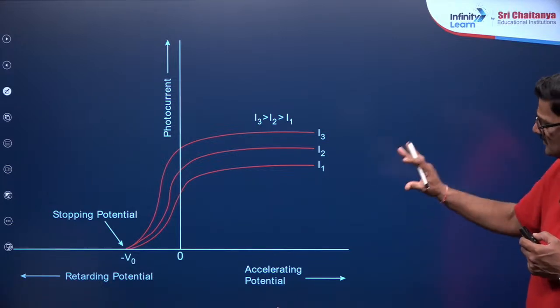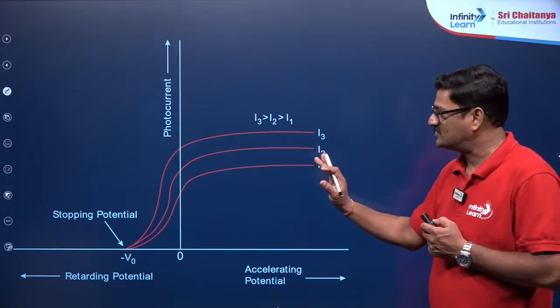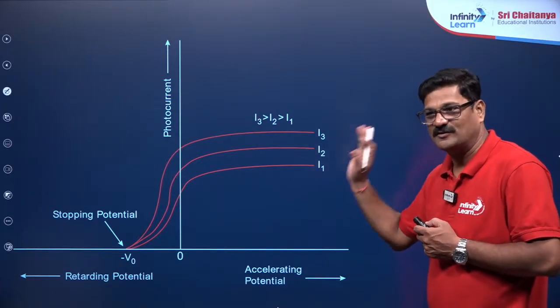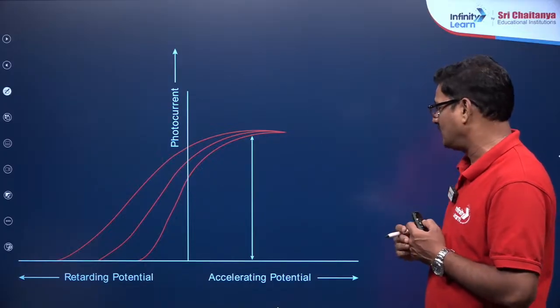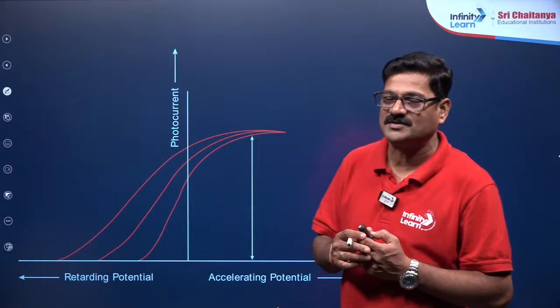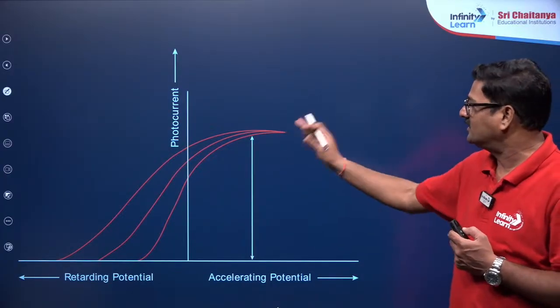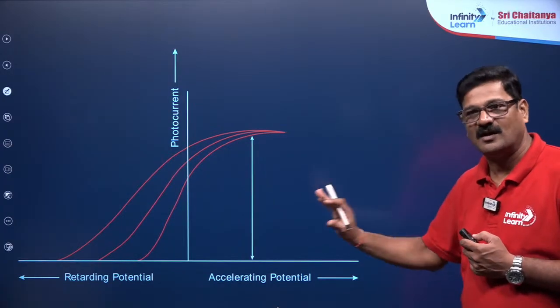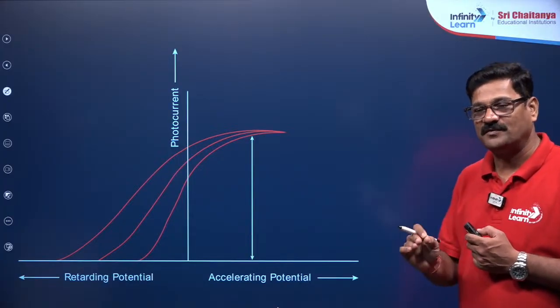You are going to see this much more in physics, less in chemistry. This application is not related to chemistry. And you can see photoelectric current, accelerating potential, retarding potential. This retarding potential is the one which decelerates the kinetic energy. It is going to be the other side of the graph, and these graphs are going to be important even for your physics.